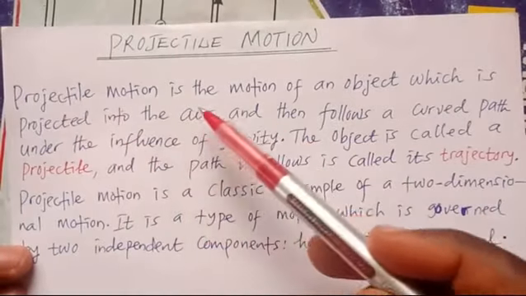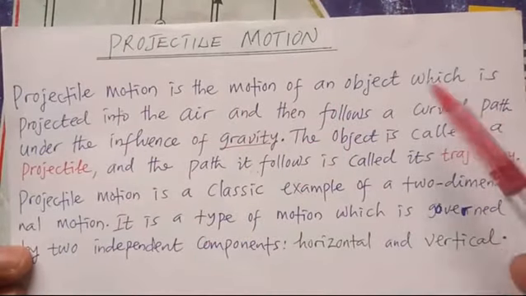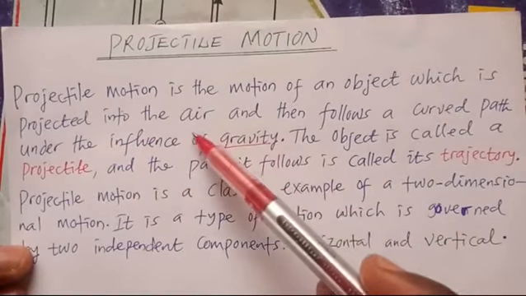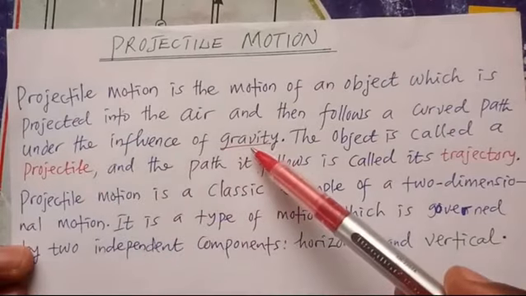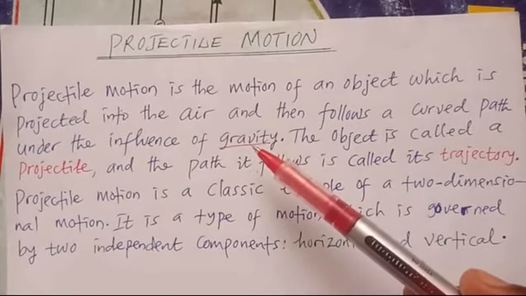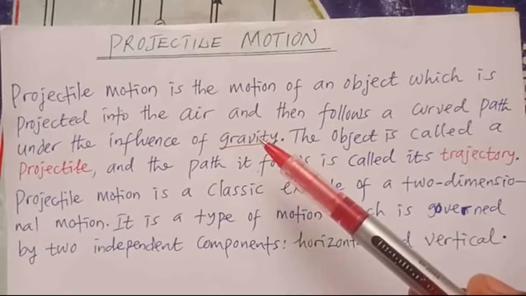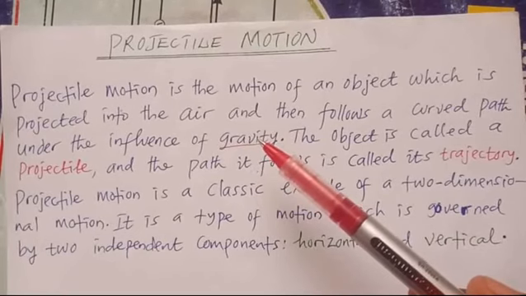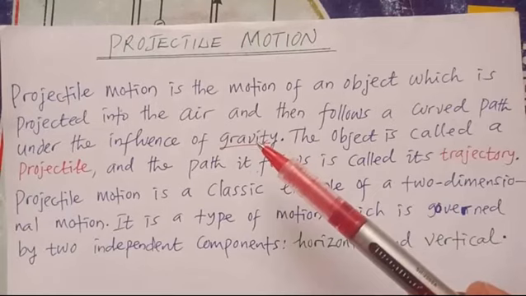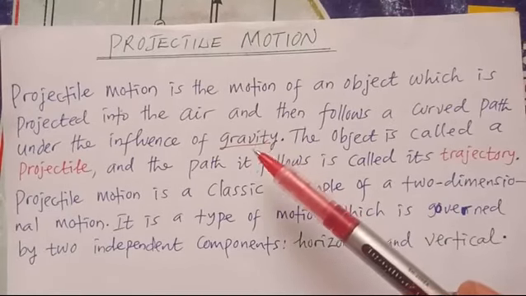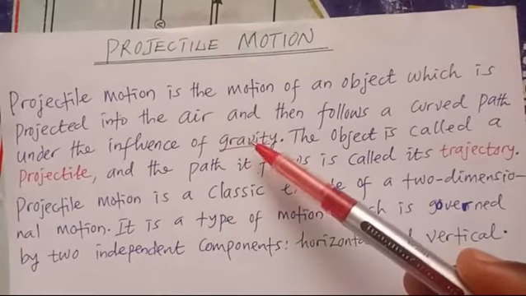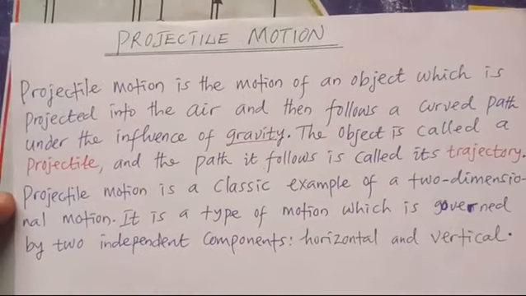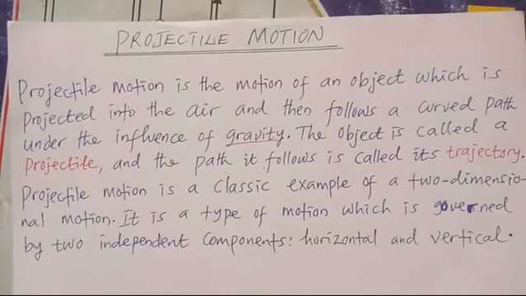They said projectile motion is the motion of an object which is projected into the air and then follows a curved path under the influence of gravity. Okay, let me explain that. Any particle, any object you throw into the sky, or you release from a height, and it falls under the influence of gravity, meaning the only force acting on that object is gravitational force, then that object is a projectile.